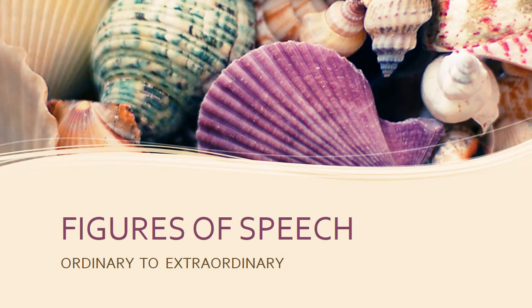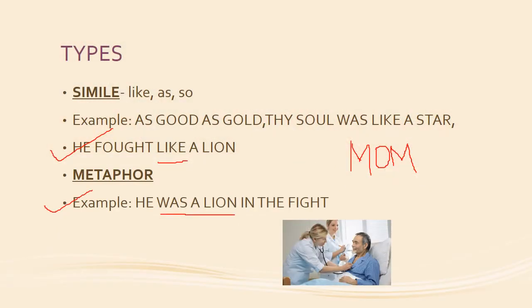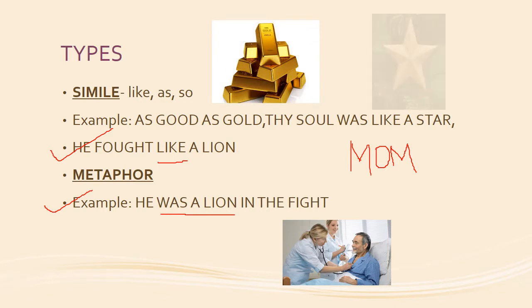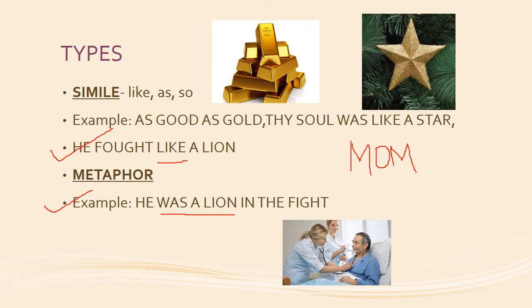The first type is simile. Simile carries words like as, so, and like. For example, as good as gold. Gold is something that is usually pure. So when you mean a person is as good as gold, you mean that the person is very good.